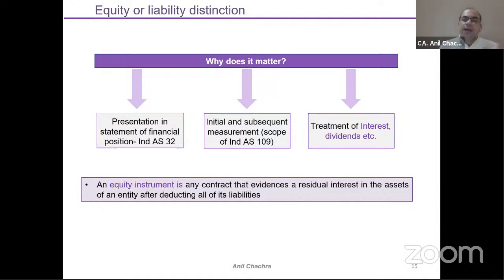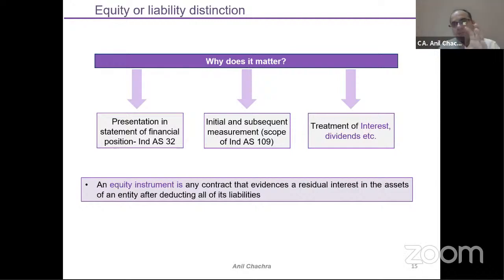So under the I GAAP, there's no difference, right? Preference shares you will show under the equity portion, but under Ind AS as well as under the IFRS part, we have to see the terminology or the rights which have been attached while issuing the shares, whether it's redeemable or not redeemable. What are the other rights? Means whether we will get the dividend or not.